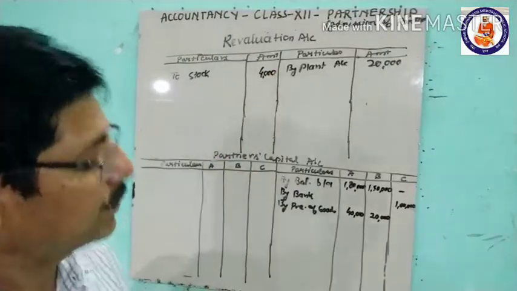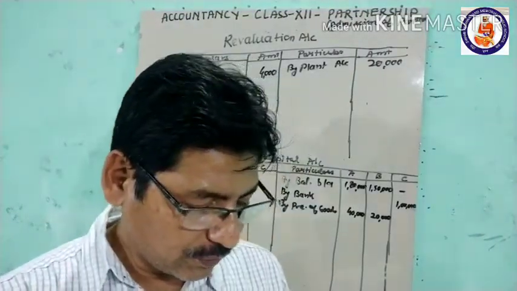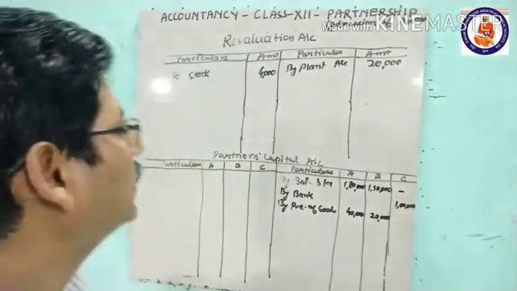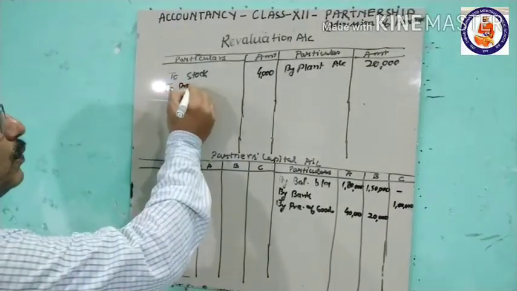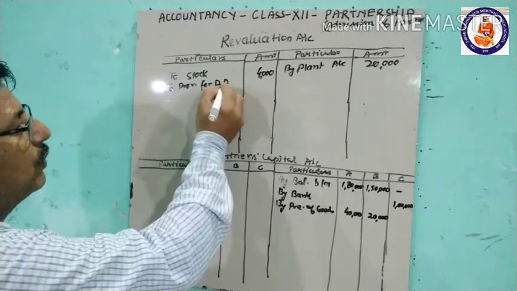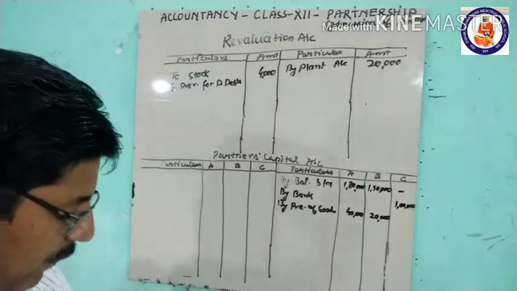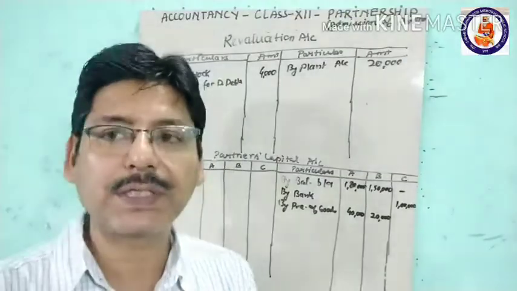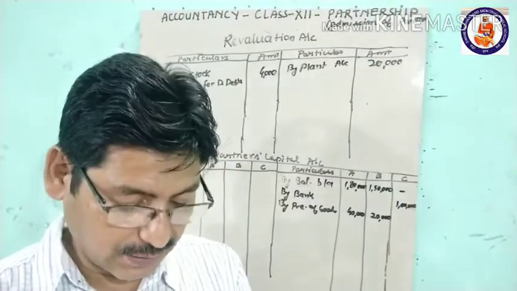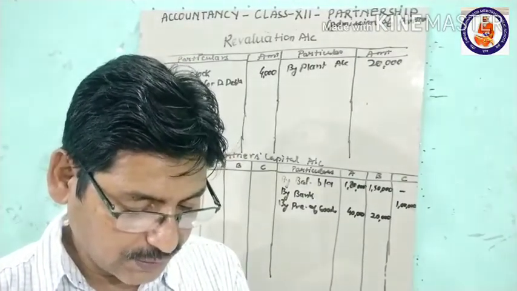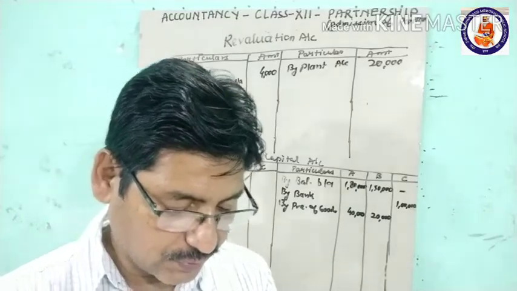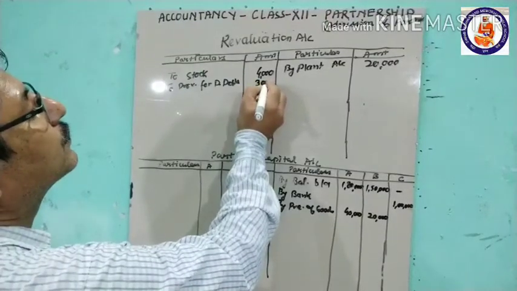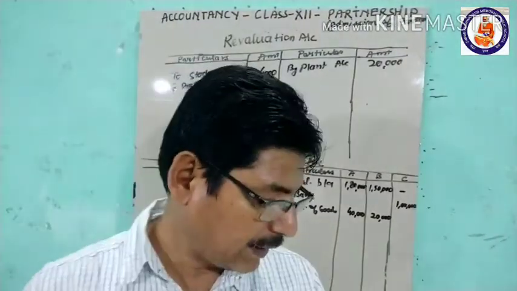Now it will decrease. Then comes the provision for doubtful debts to be created at 5%. Here also the asset is decreasing. So provision for doubtful debts is 5% of sundry debtors. Debtors are 60,000, and 5% is 3,000 rupees. 5 sixes are 30, so 3,000 is the provision for doubtful debts.